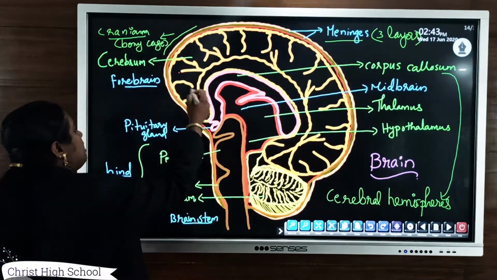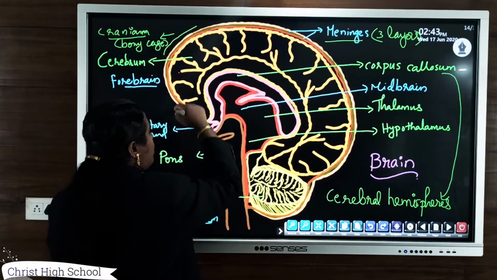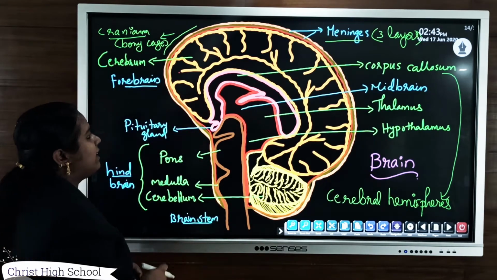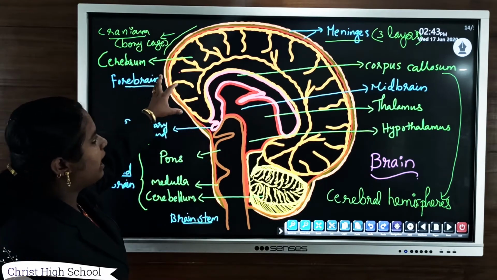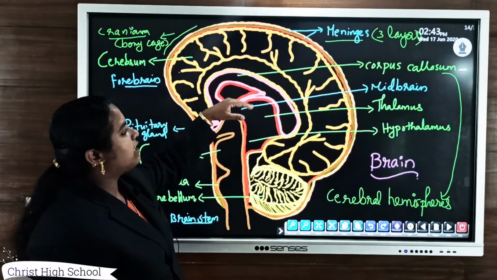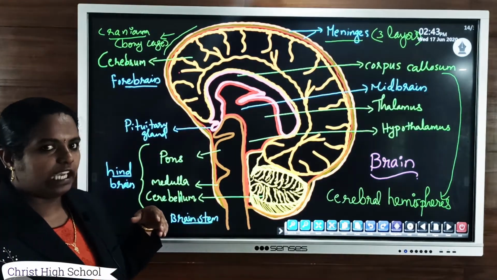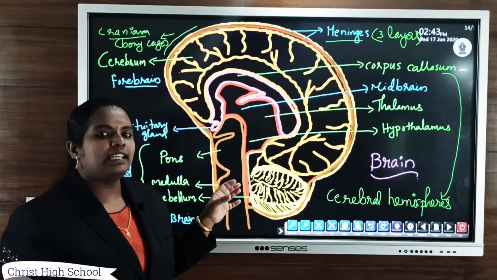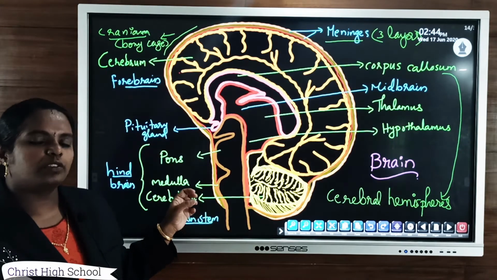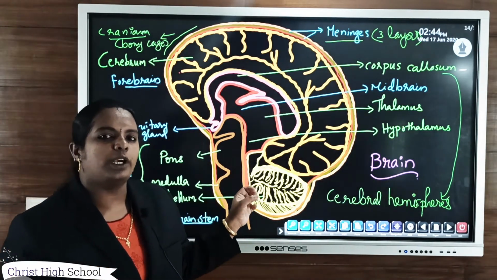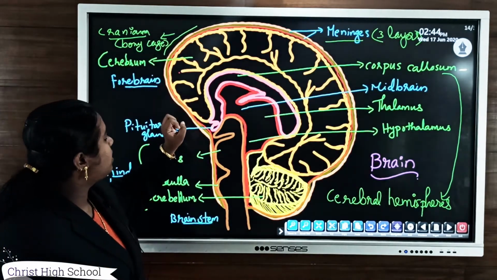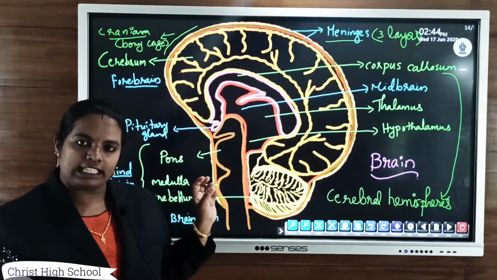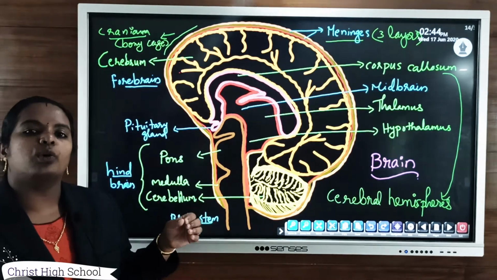In this figure, the small grooves and small folded structures are present in the cerebrum. Cerebrum contains small grooves as well as small folds, and these increase the surface area. The folds and grooves present in the cerebrum, the forebrain part, increase the surface area to accommodate more nerves.